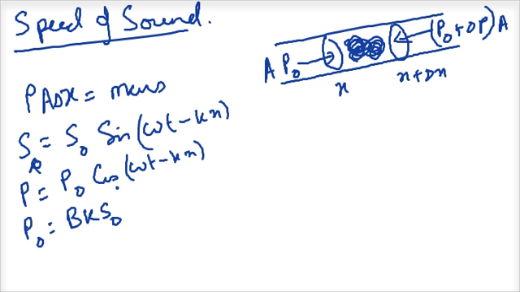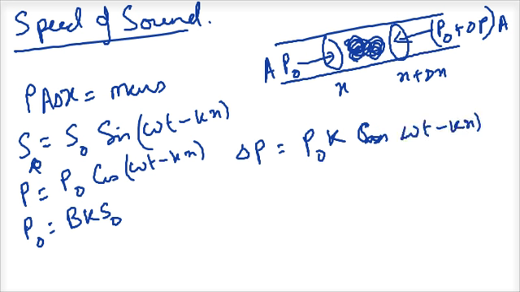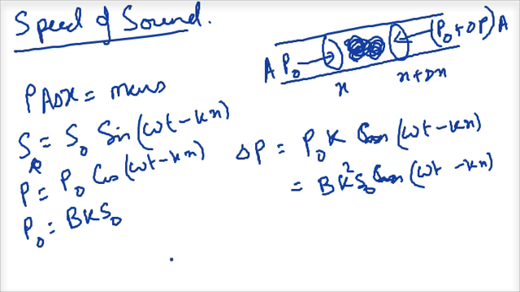So now if we go by this, I can say that delta P is going to be equal to P0 K sine omega t minus kx. So that is going to become equal to B K squared S0 sine omega t minus kx. So now this is the delta P.